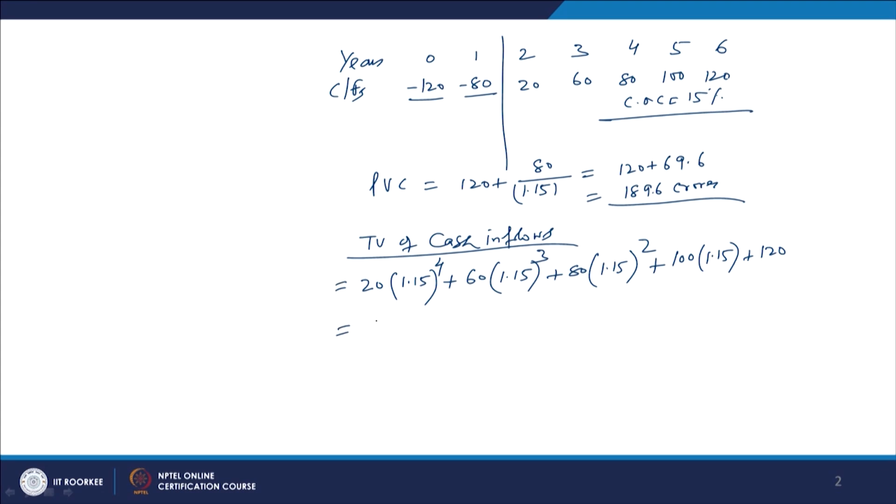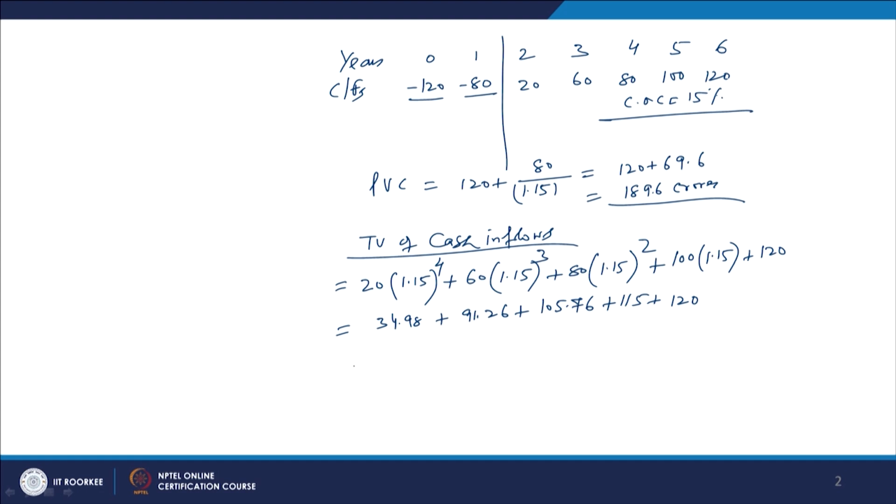These values are going to be 34.98 crores, then this is going to become 91.26 crores. Next value is going to become 105.76 crores, right. This value is going to become 115, very clear, and this value is already 120, right. These values are available.